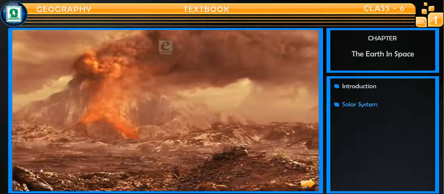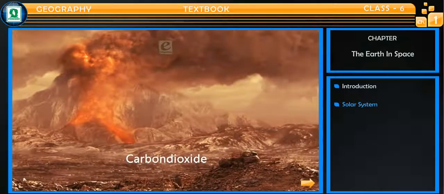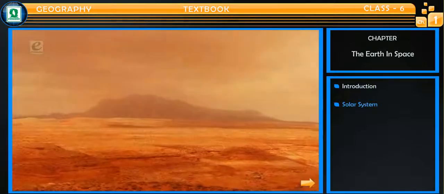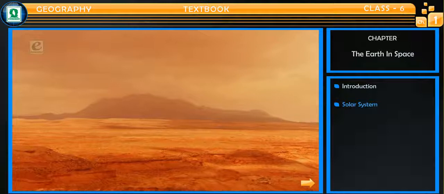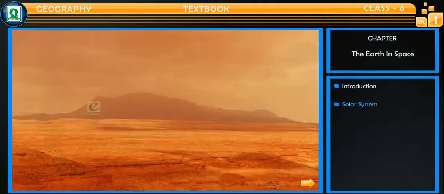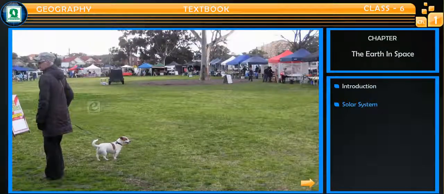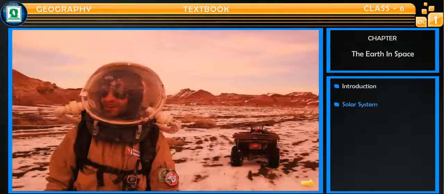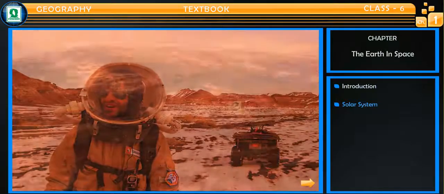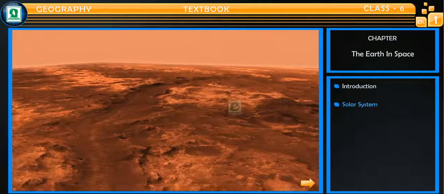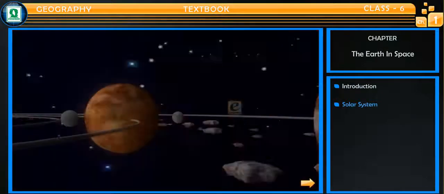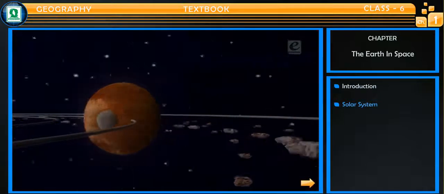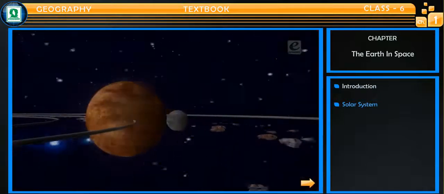There is a lot of solid carbon dioxide on this planet. No life on Mars has been detected till now. However, possibility of life on Mars in the future is being worked on. The scientists and researchers are trying to find the traces of life on Mars. Mars has two small satellites that revolve around it.